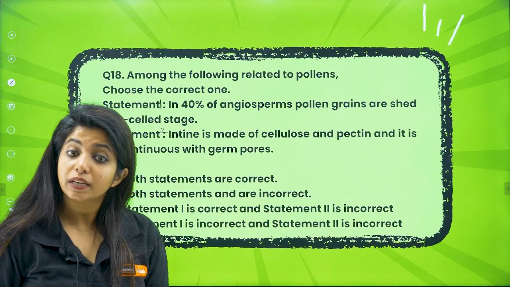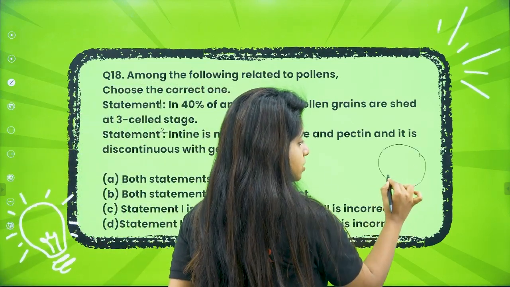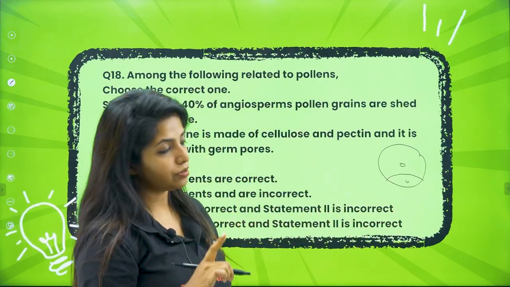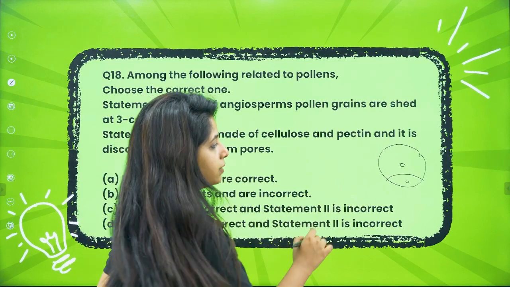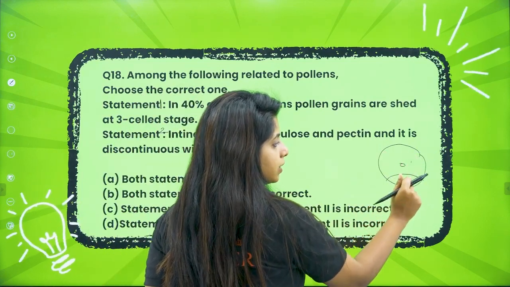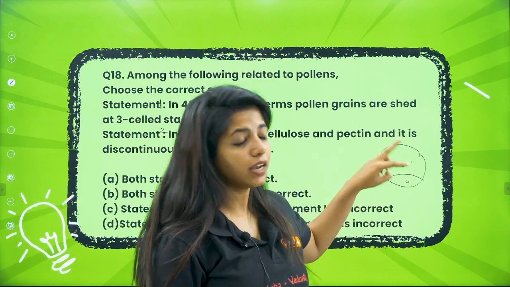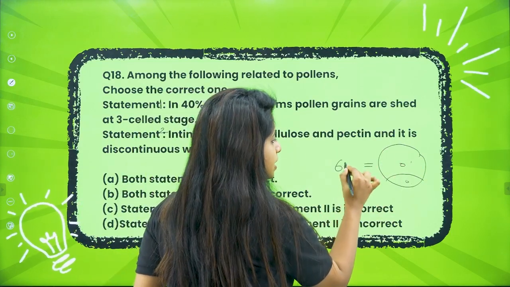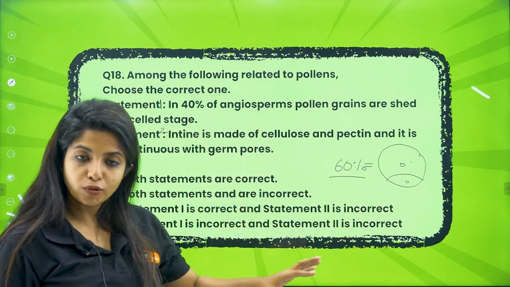What do you mean by 3-cell stage? The pollen grain has a vegetative cell and a generative cell. In some cases, my dear children, they are shed like this, with only one cell and a second cell. When they enter, the pollen grain just has 2 cells. This is the case in 60% of the flowering plants.